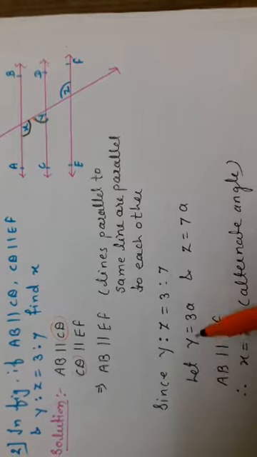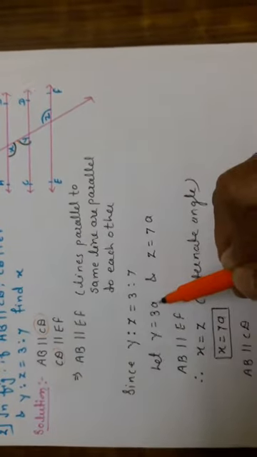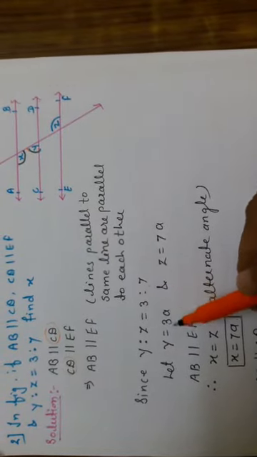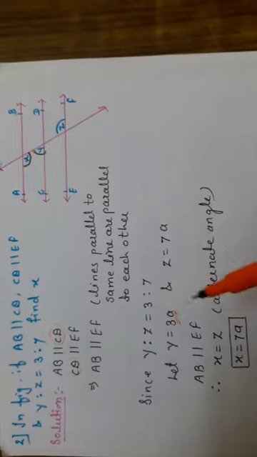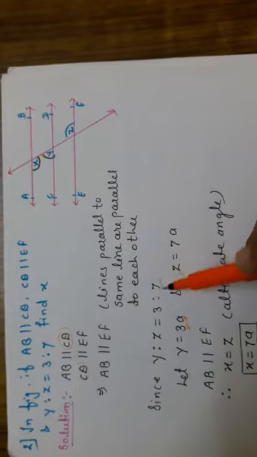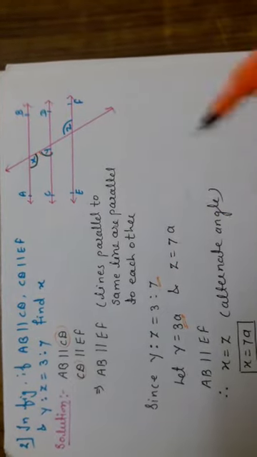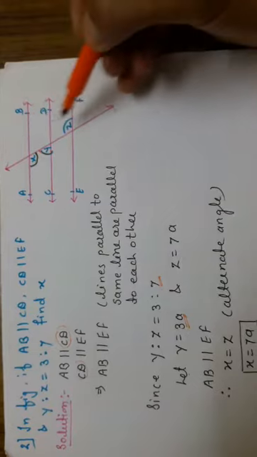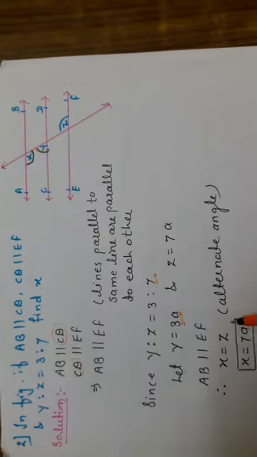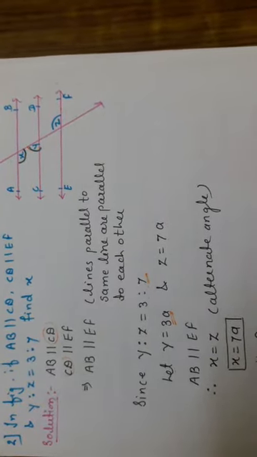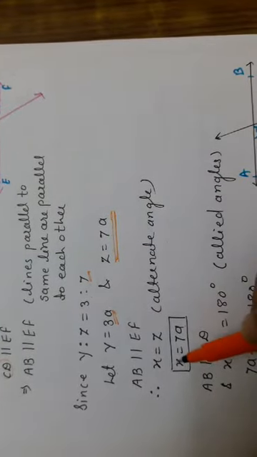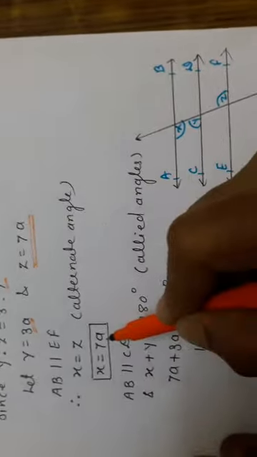So we will consider y is equal to 3a, because here the angles are already given in the form of x, y, z, so we have to take a constant a. And z is equal to 7a, since 7 is given. Now, AB is parallel to EF. That's why x is equal to z, alternate angles are equal. The value of z is 7a, so the value of x is also 7a.